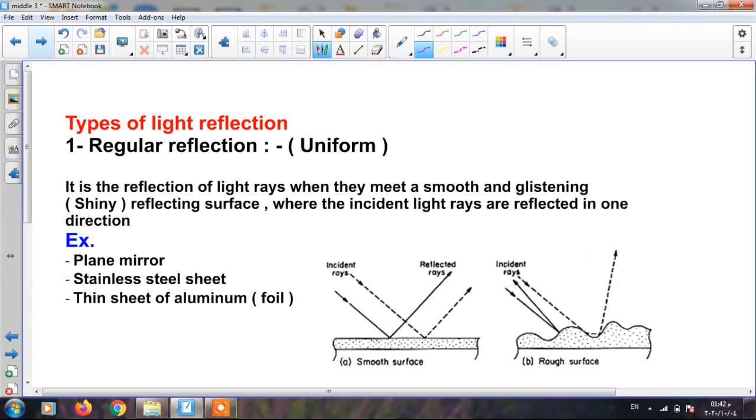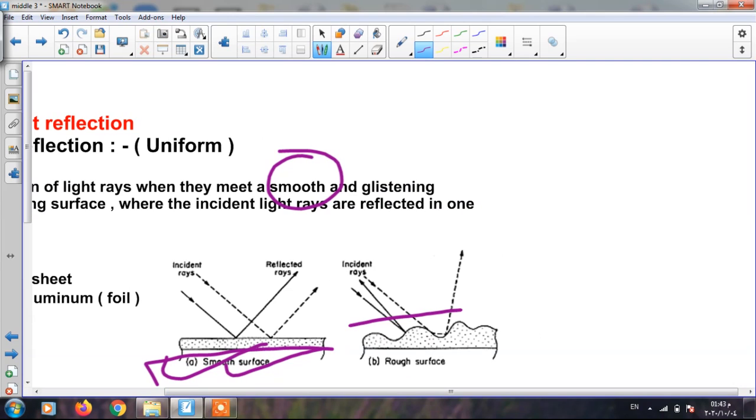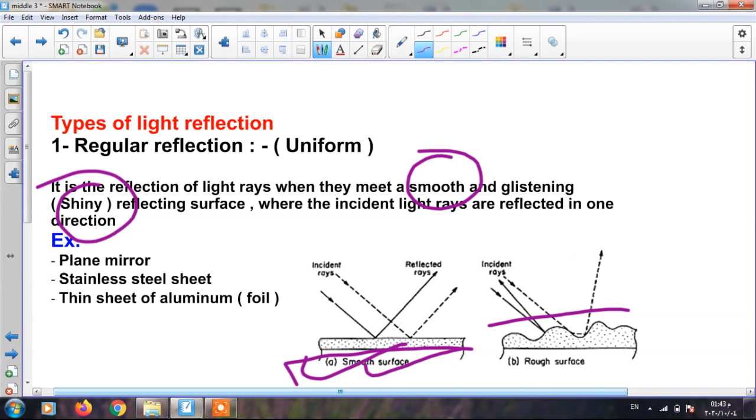Firstly, regular reflection. It is the reflection of light rays when they meet a smooth and shiny reflecting surface, where the incident light rays are reflected in one direction, like in this case. Like in the case of any smooth surface, like a mirror, a stainless steel sheet, or a thin sheet of aluminium or foil paper. And as a result, we can see our images through them.